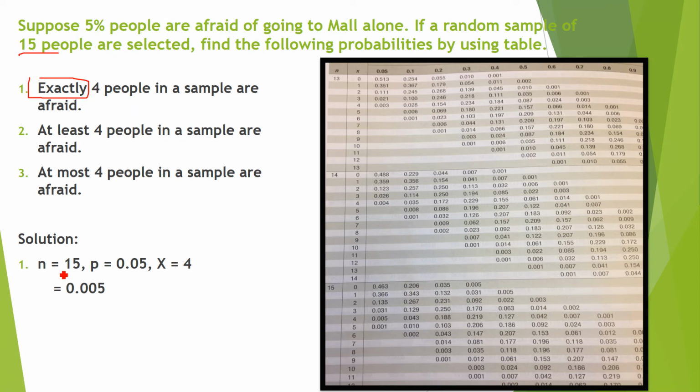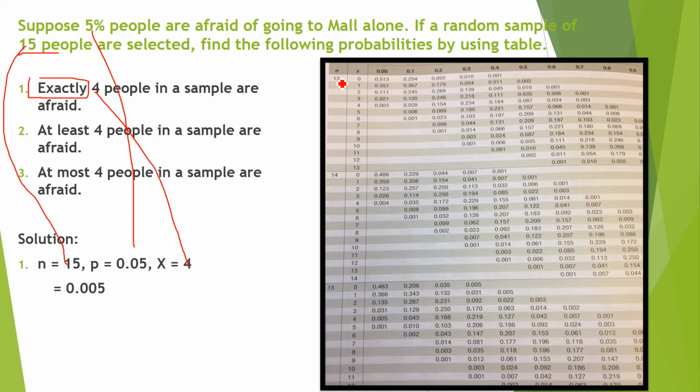So n is equal to 15, the total number. x is equal to 4, and the probability is 5%, which means 0.05. So here again is the table, called the probability distribution table, the binomial distribution table.